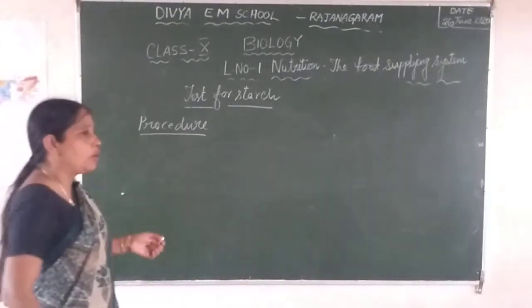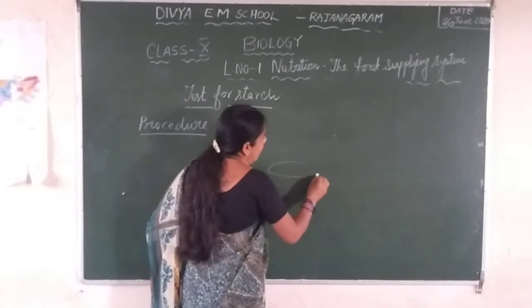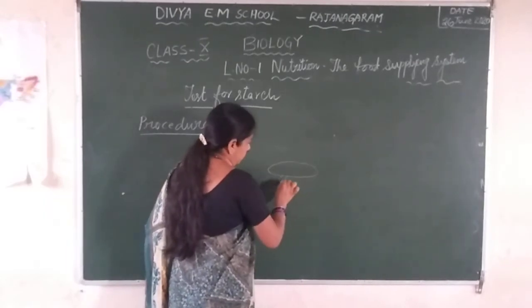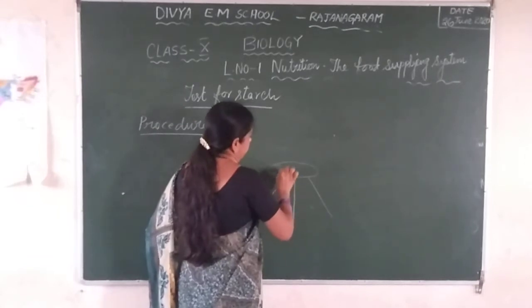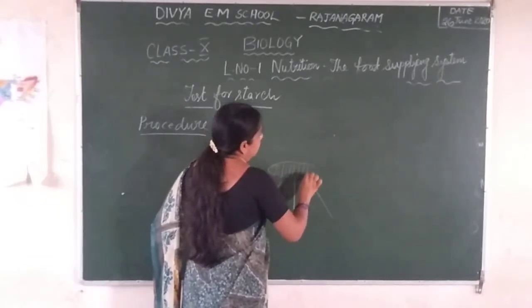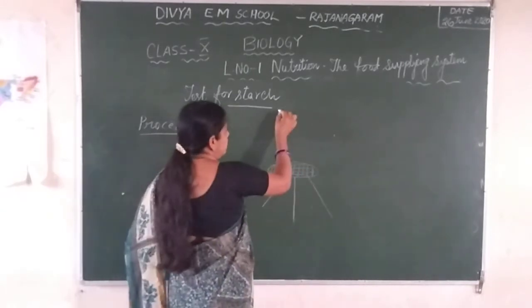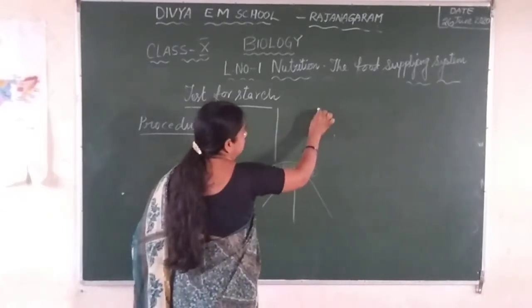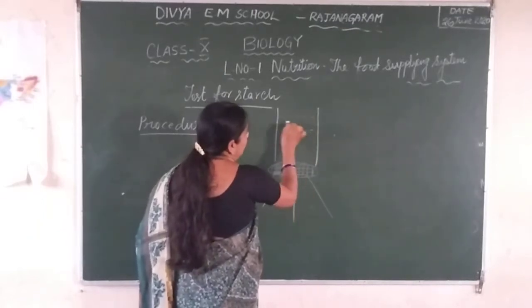For this we have to draw the diagram. We have to take a tripod stand. Tri means 3. It has 3 legs, that's why it is called the tripod stand. On this you have to keep one beaker which contains water.